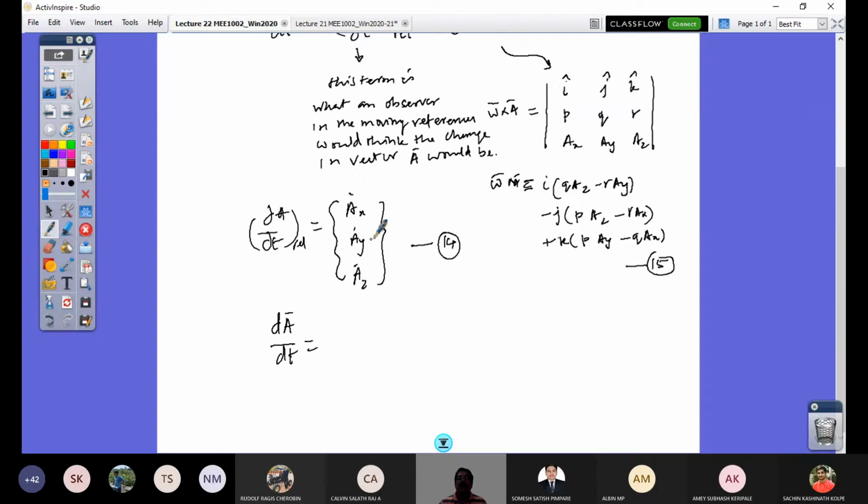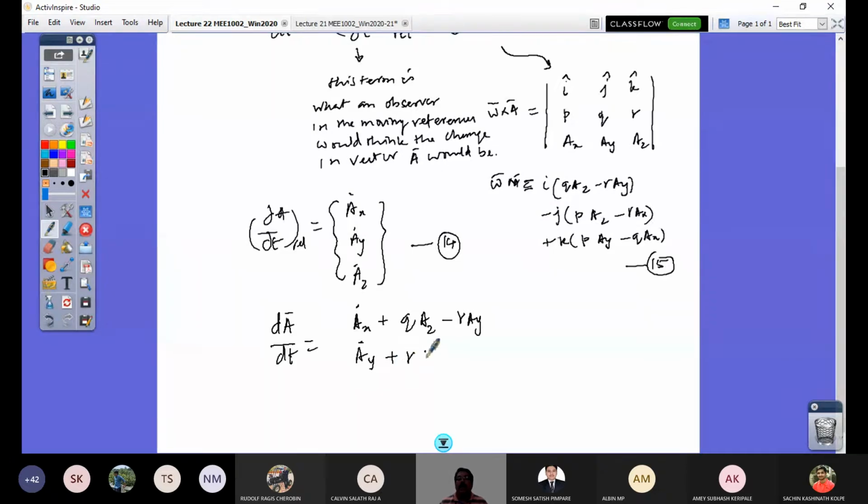So the first term here is ax dot, plus the first term in this, ijk. What is the term here? For i it is q az minus r ay. And the second term is ay dot, and I want to write a plus here, so this minus, I take it inside.